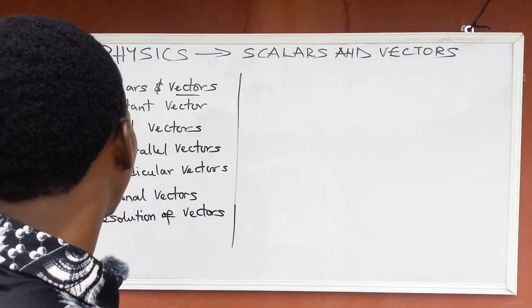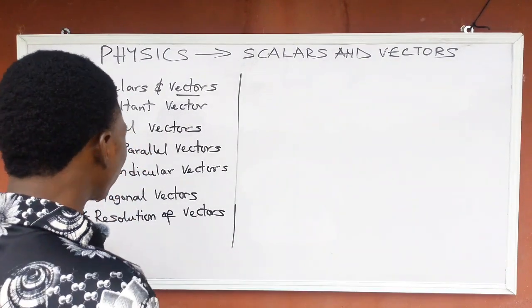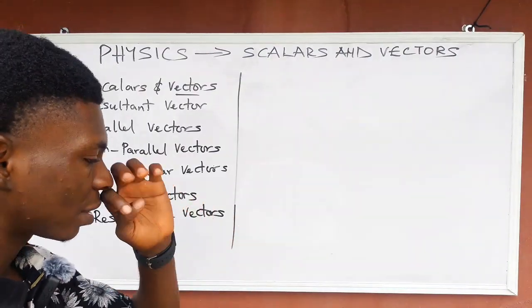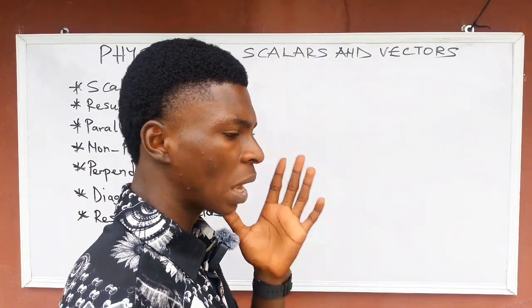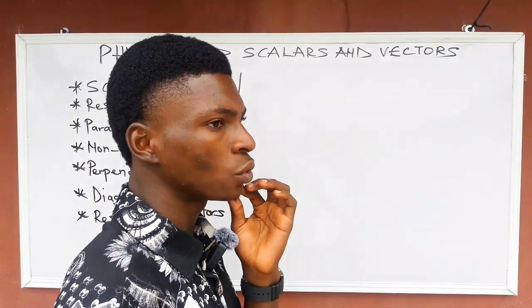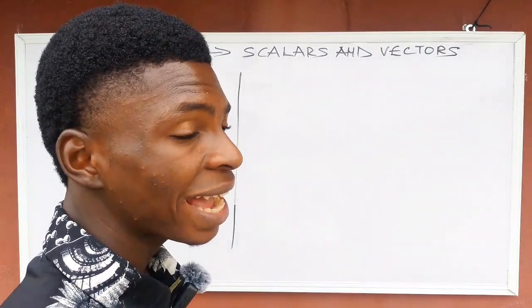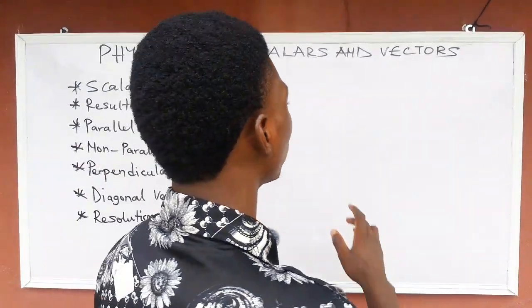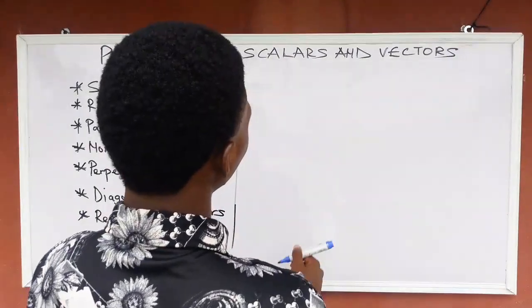The last one is the resolution of vectors. In fact, I love this last one. So we are talking about resolution of vectors. Let me use this example for you so that you can understand very well. Let's say you tied a rope to a nail on the wall. This is a wall now.